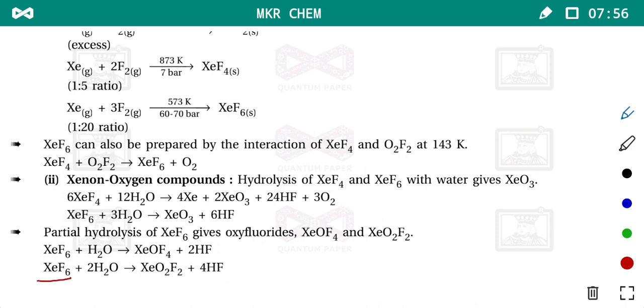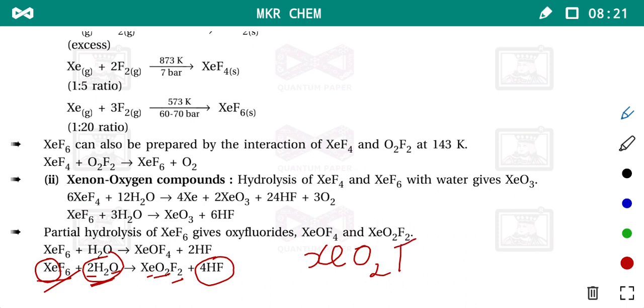So XeF6 is hydrolyzed with 2H2O. Out of the 6 fluorines, 4 hydrogen give us 4 HF, and the remaining is one xenon, 2 fluorine, and the 2 oxygen of water, and we get XeO2F2. My friends, write down this question 2 or 3 times in your rough note.